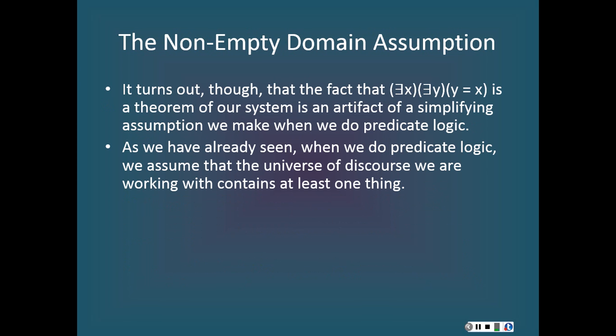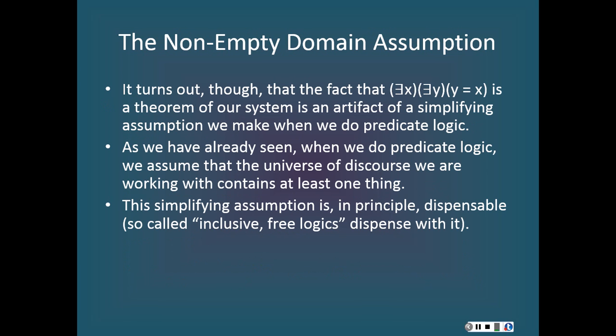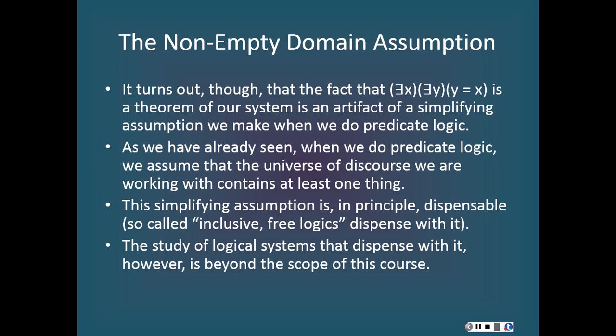So we've already seen in a previous lecture that when we do predicate logic, we assume that the universe of discourse we are working with contains at least one thing. And this simplifying assumption that we make when we do predicate logic is, in principle, dispensable. There are so-called inclusive free logics, for example, that dispense with this assumption. So, if we wanted to, we could do without this assumption at the expense of making things a little bit more difficult for ourselves, at the expense of complicating our system a bit more.